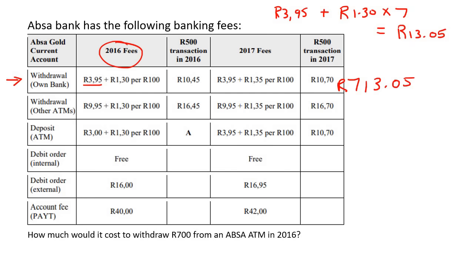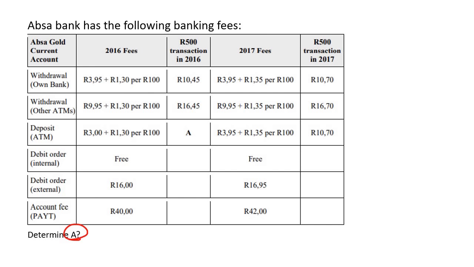Okay, so let's look at another one. It says determine the value of A. So what is A? Oh, I see. So it's a deposit. So we're doing a deposit, and the fees for a deposit go like this. And if you look in this column, it's 500 Rand. So we are going to deposit 500 Rand. Okay?